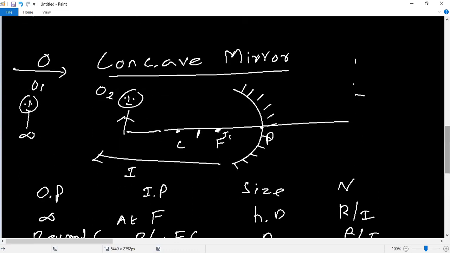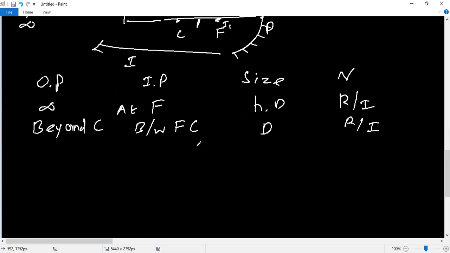Now the third position, at C, at the center of curvature. This is object 3. What is the image position? Same. Object at center of curvature, image also at center of curvature. The size is the same.